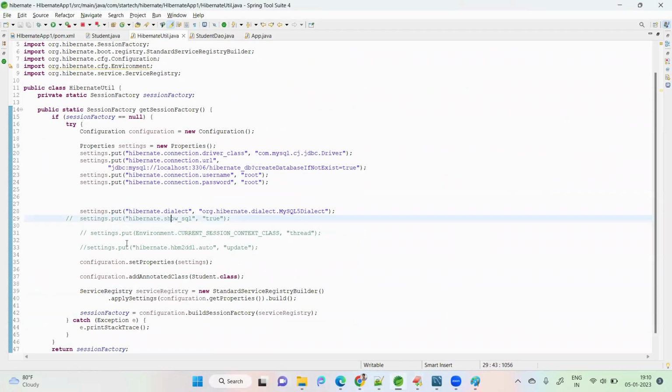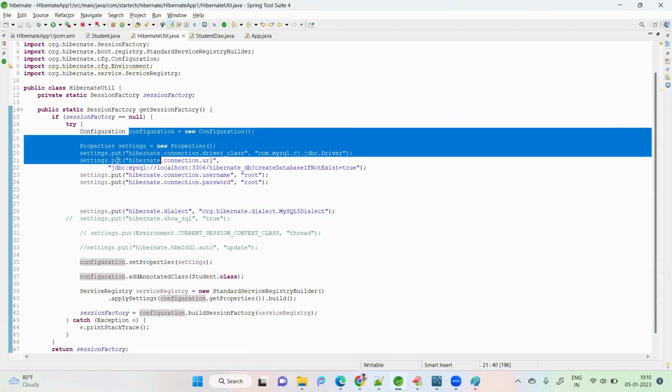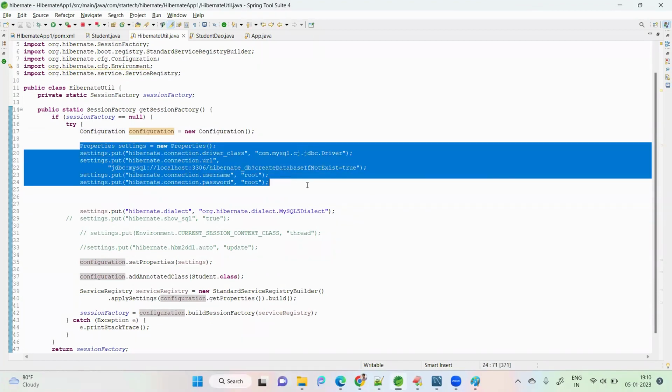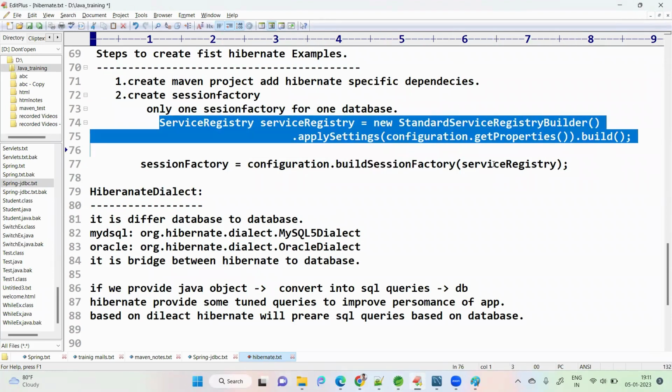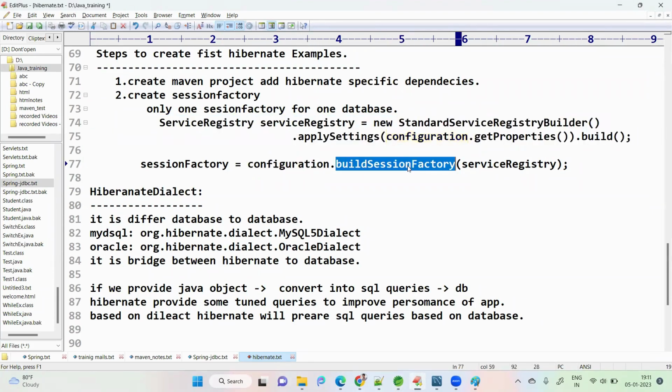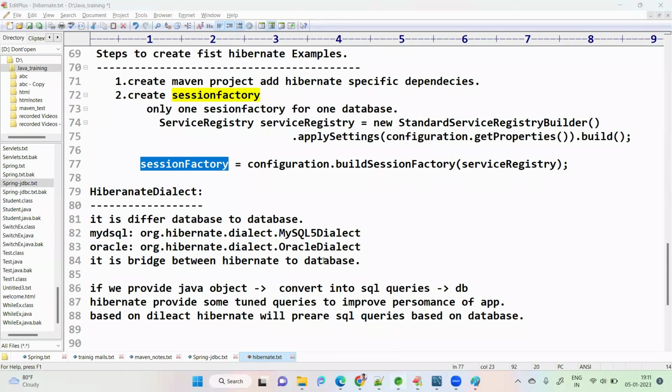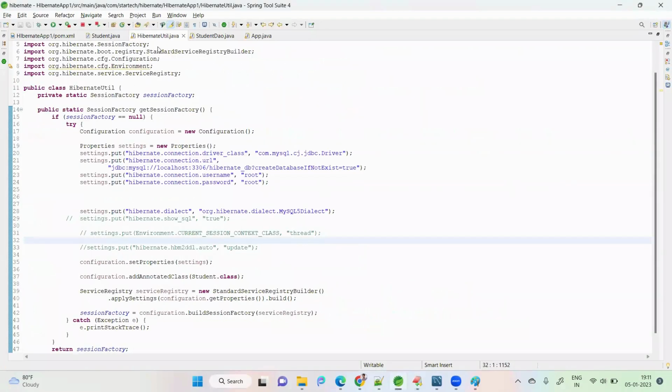In the configuration we are setting all the connection details. Then I am calling buildSessionFactory. I provided all the required connection details, so now I am asking Hibernate to build a session factory. It will give the session factory object. What it is used for, I will tell in the program. From the session factory we can create a session, and from the session we can do database operations. Okay, fine, the session factory is created. This class is completed.